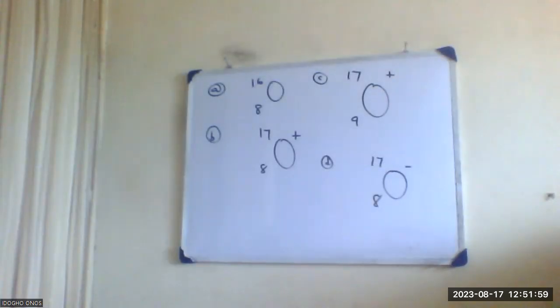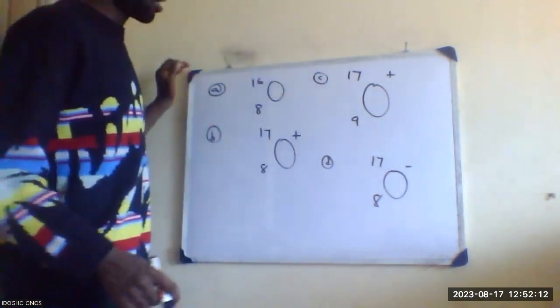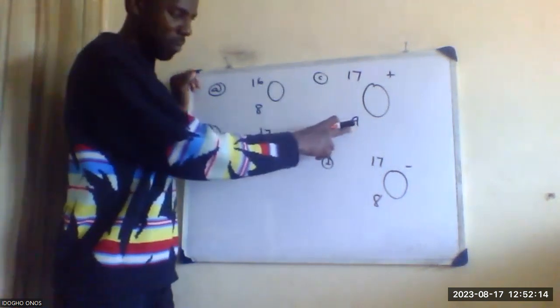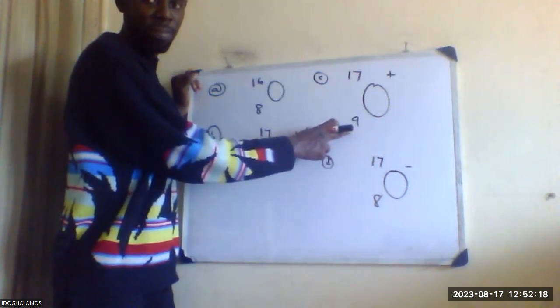Okay. So you said the answer is C, right? Yes. But the answer is not actually C. Let me tell you why. If you go by your C, C is the answer. This means my number of protons is 9. That is for this C now.